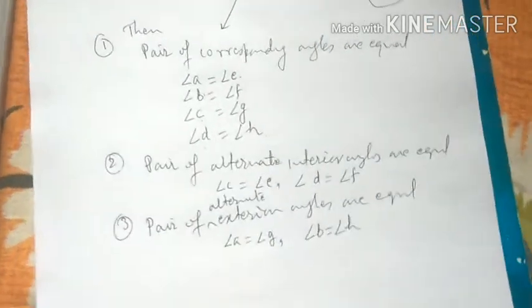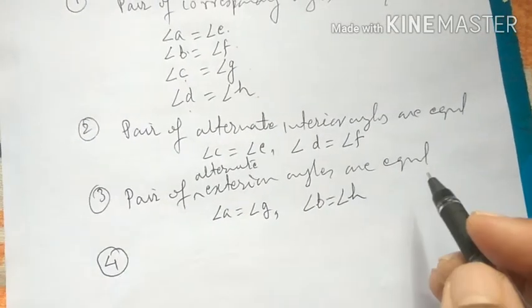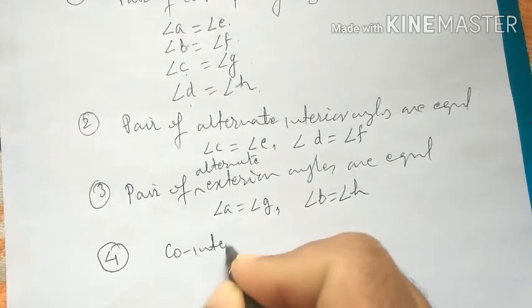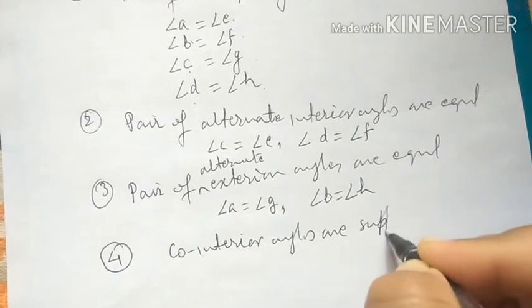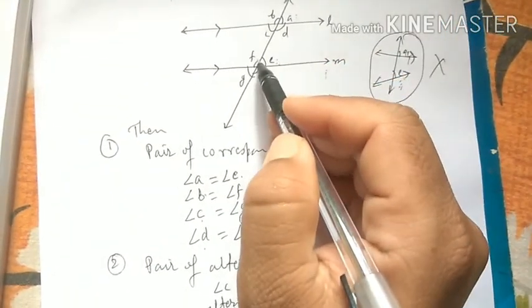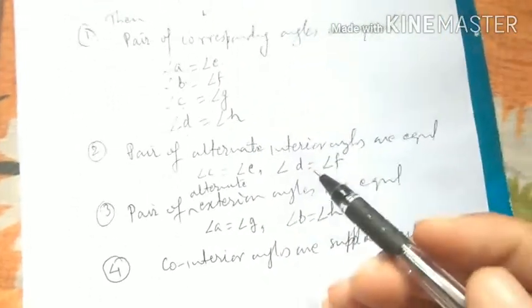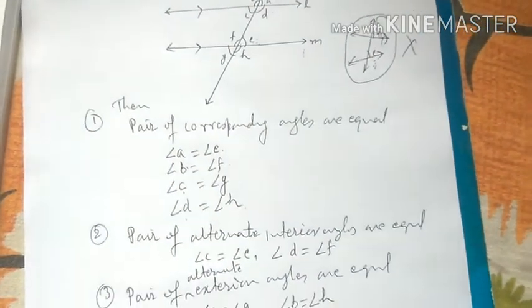Okay. And the fourth property is that, what is the fourth property? Co-interior angles are supplementary. Co-interior angles are supplementary. That means here angle C and F are co-interior angles, and angle D and angle E are co-interior angles.